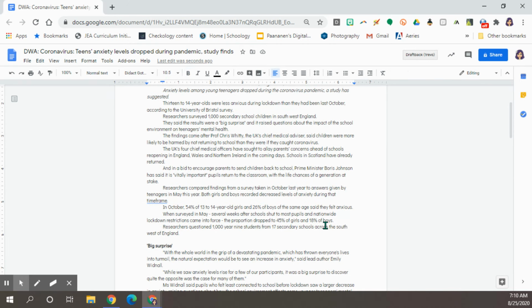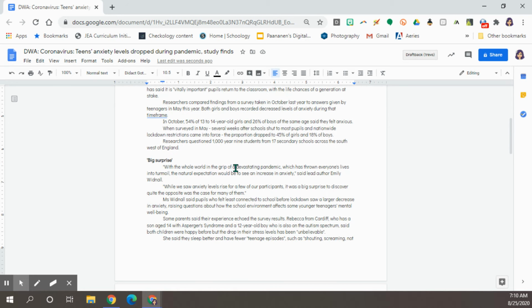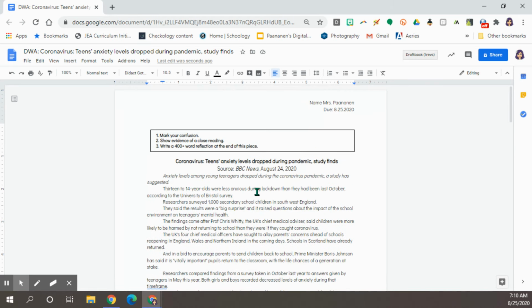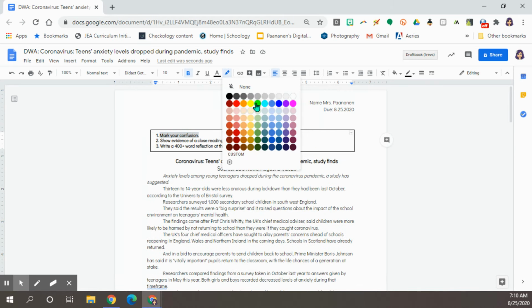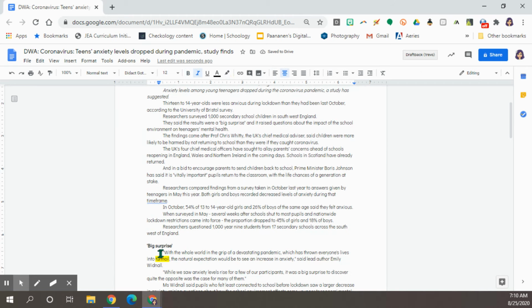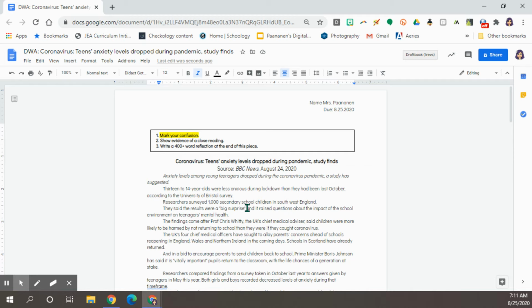So for example, let's look through this article a little bit. Perhaps I'm not clear about the word turmoil. I don't know what turmoil means. So I can highlight it using this tool right here. If I'm highlighting all the words that I don't know, then I'm going to go up here and highlight that as well. You want to highlight it the same color, because that way I understand that anything highlighted in that same color is something that is confusing to you.